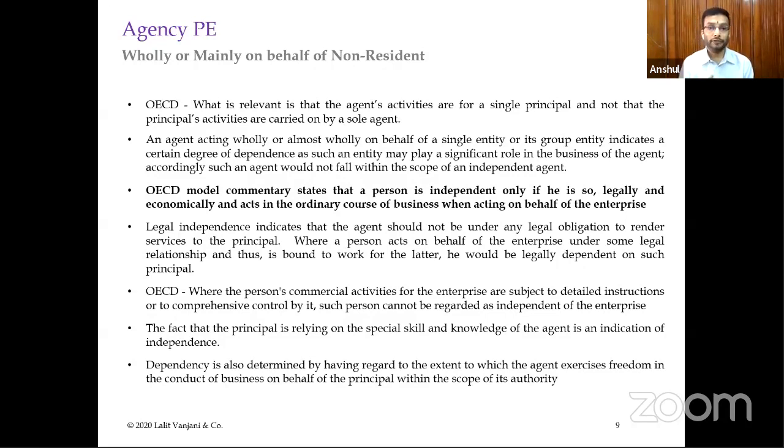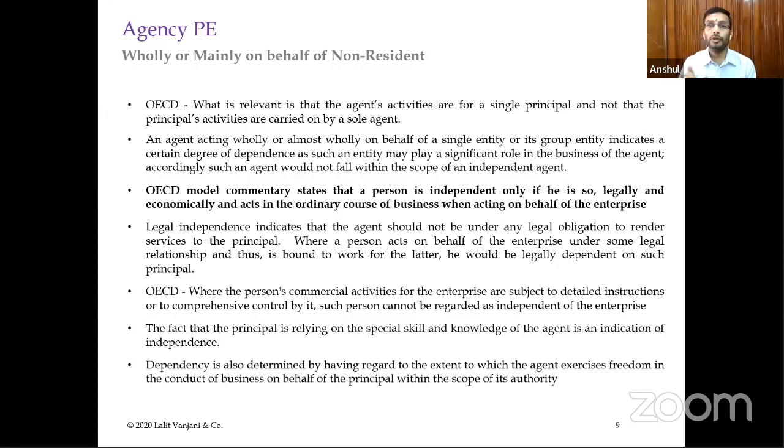And the next point is the fact that the principal is relying on the special skill and knowledge of the agent is an indication of independence. What happens is that in the decision making process, the agent uses his own skills and is not generally bound by the instructions of the parent entity, and they have certain unique skills.